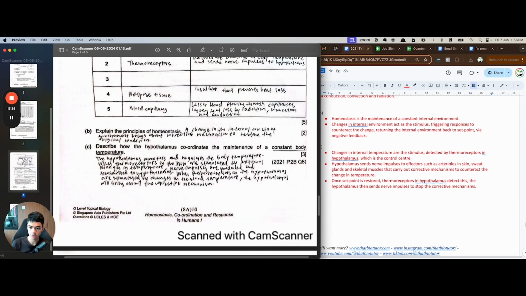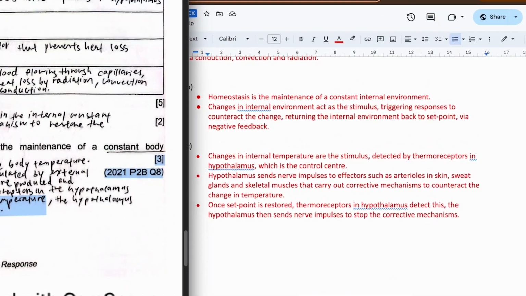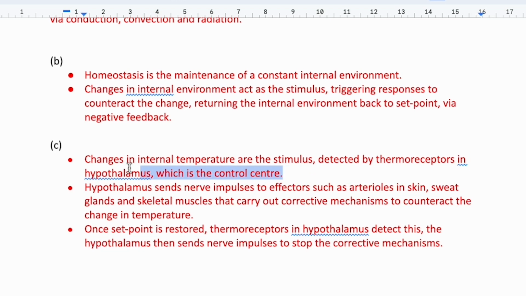So again, thermoreceptors in the skin is not relevant for maintaining internal body temperature. Remove that. It's about thermoreceptors in the hypothalamus. There was a lack of what happens after it detects. What you basically talked about is just detecting the changes, and that is only the first mark. So then I summarize the different effectors. The hypothalamus will send nerve impulses to these effectors.